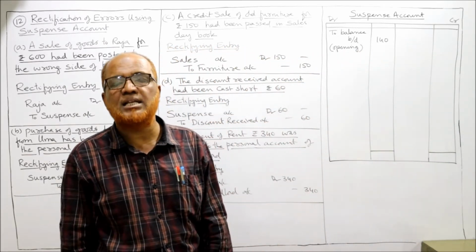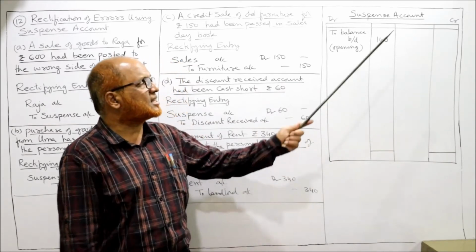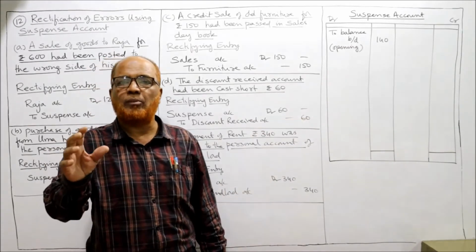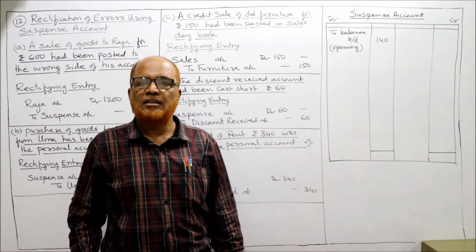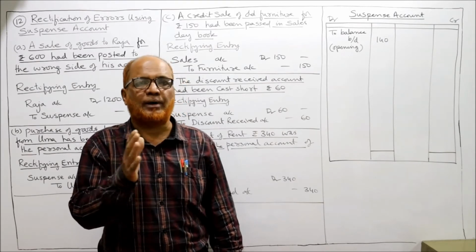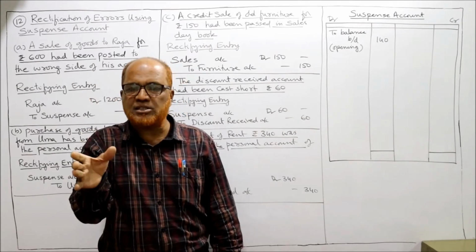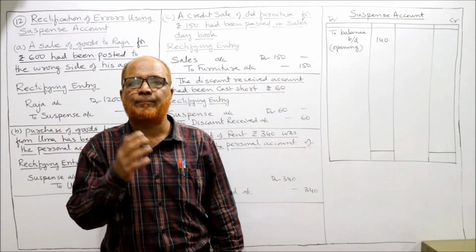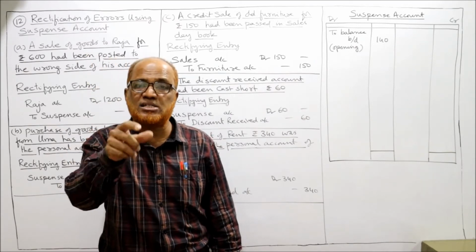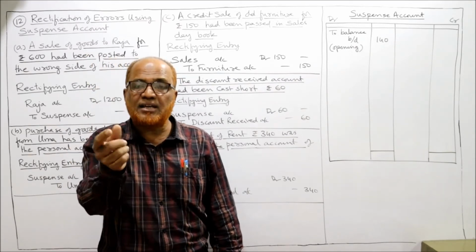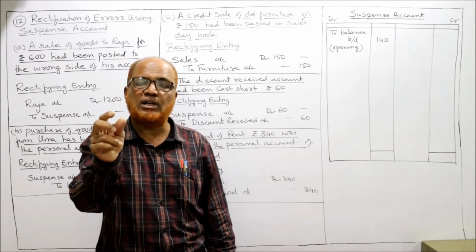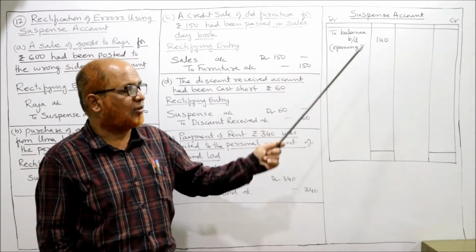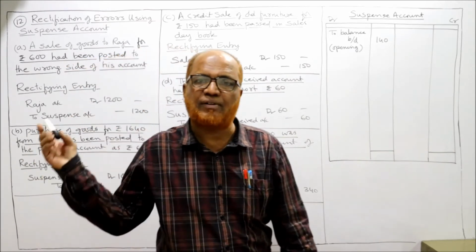Now we have to prepare the suspense account also. So this is the suspense account, you can see. Debit side, to balance brought down, opening 140. In the problem it is clearly given in the first line that the bookkeeper, the accountant, has prepared the trial balance, but the trial balance is not tallying. It is showing excess credit of rupees 140. Excess credit means shortage is there on debit. So on debit side there is a shortage of 140. That 140 will be transferred to suspense account. So suspense account will show debit balance. So debit side 140.